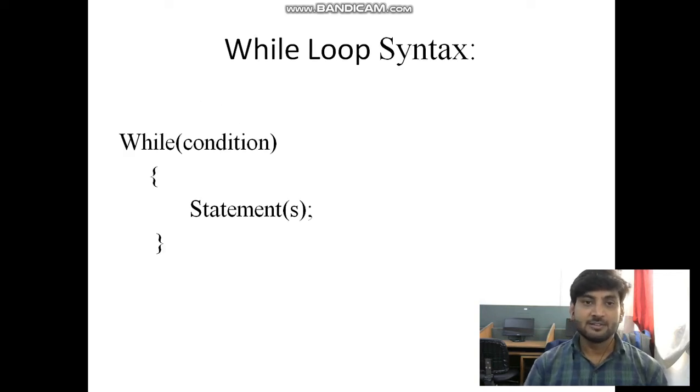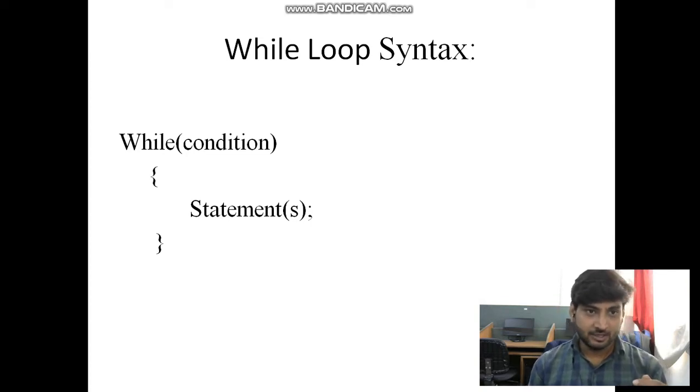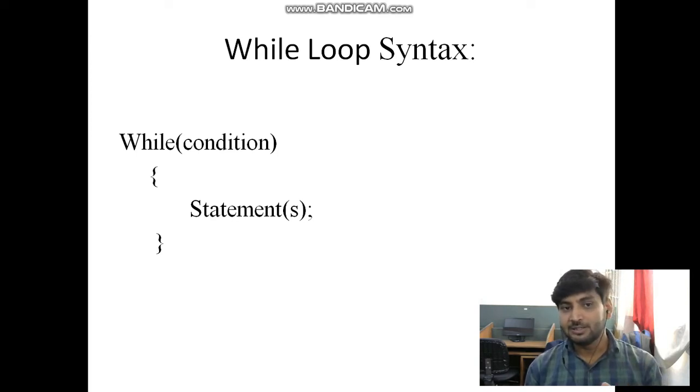This is the while loop syntax. Here you see while, then the condition. In the first line we insert a condition, while then the condition. After that the loop executes the statement further. The execution goes to the statement. If the condition is false, the loop exits at the entry point. So this is a while loop.